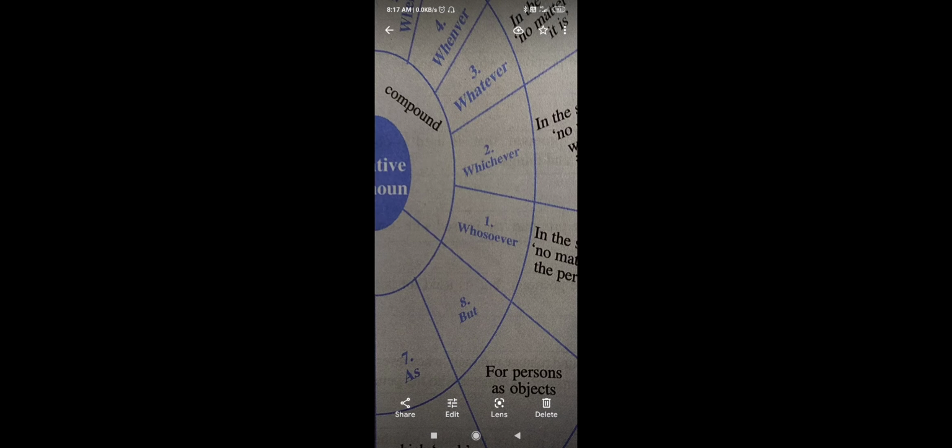Now the compound one. Compound is known to you, a combination of two or more than two. Here is a combination of two. Whosoever is a combination, in the sense of no matter what the person is. For example, you will understand with the help of an example. Whosoever comes, ask them to wait here. That is, it doesn't matter whoever will come.